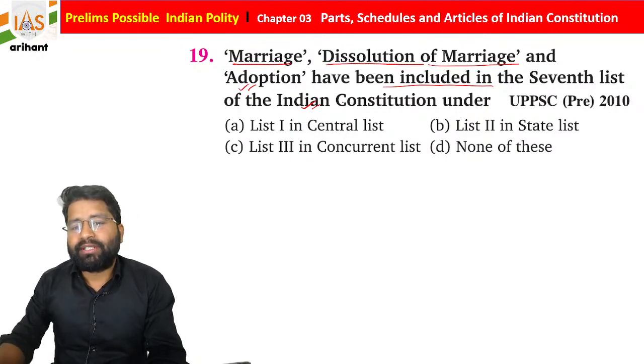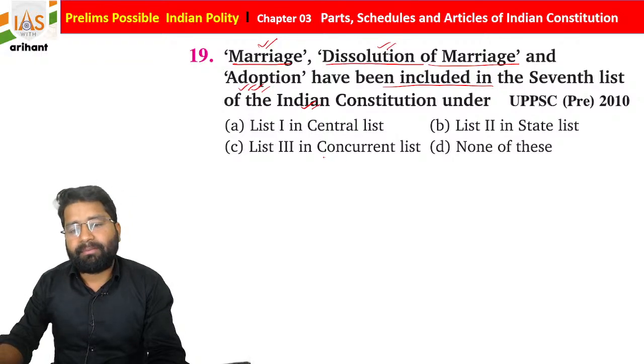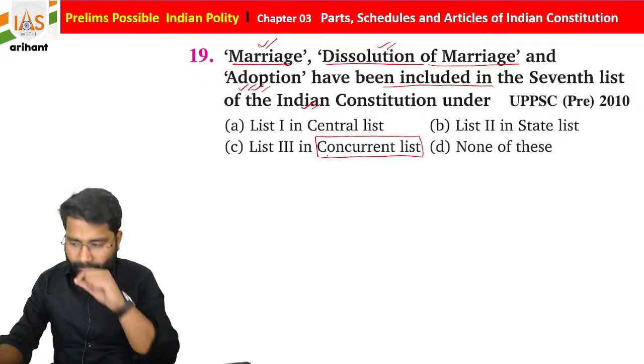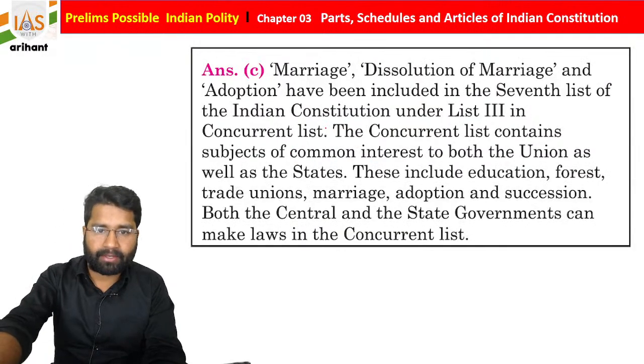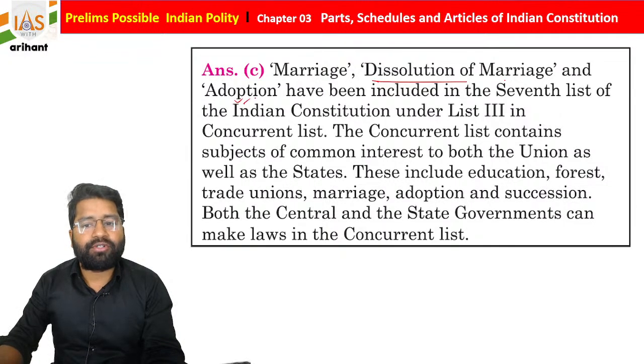So students, if you see, it is about marriage, the dissolution of marriage as well as adoption. So this will be part of the Concurrent List, meaning both can make any law, any provision, students. Getting it? So marriage, dissolution of marriage, and adoption are included under the 3rd list of the Indian Constitution, that is the Concurrent List.